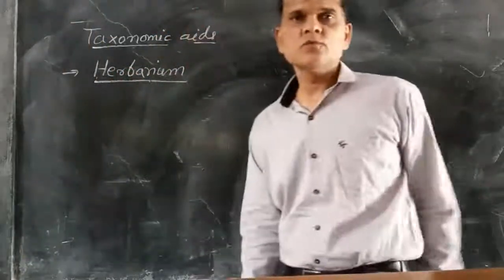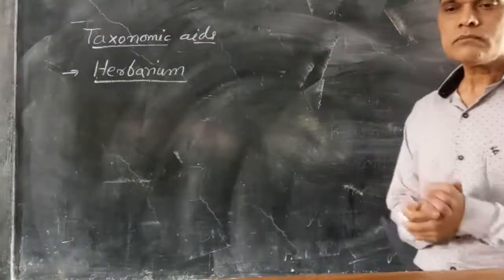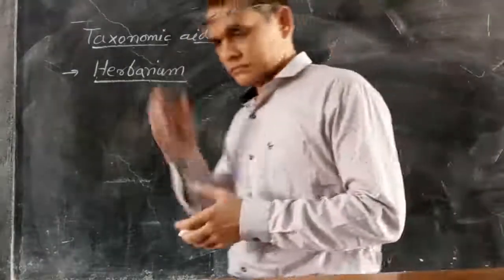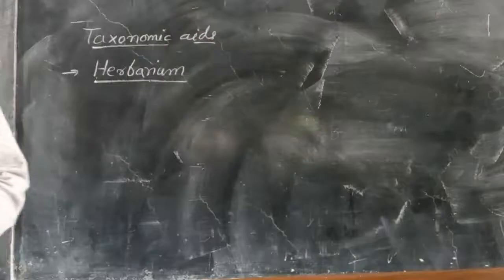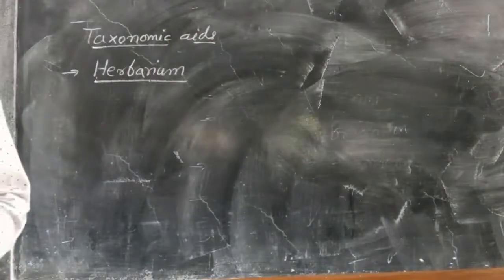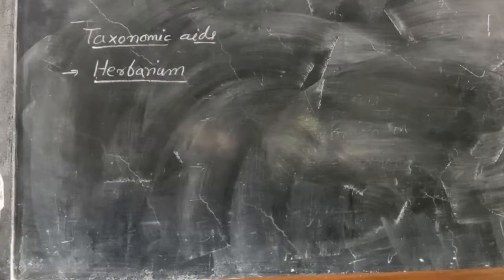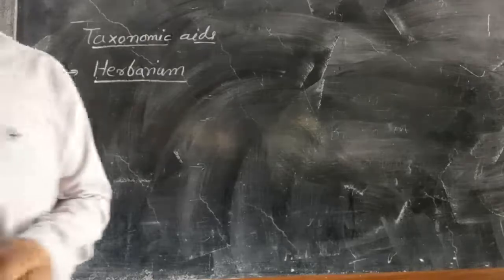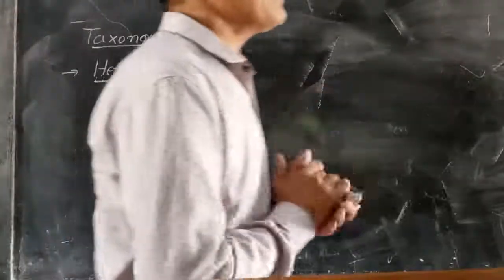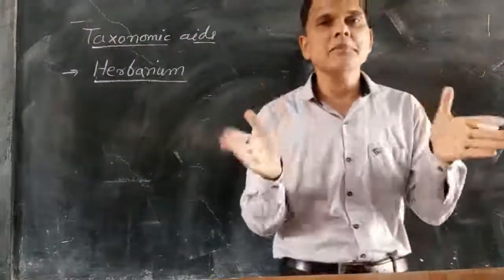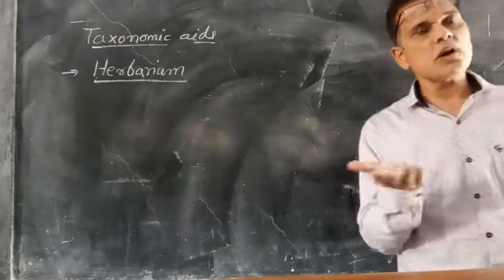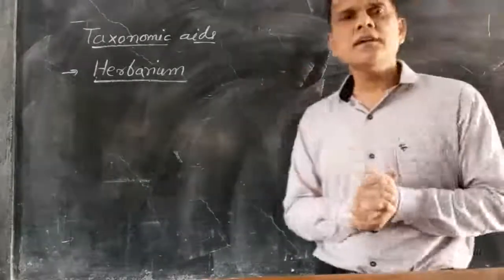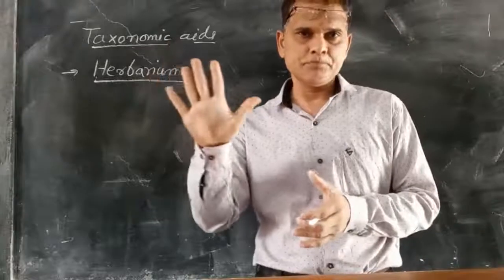Herbarium, what is the herbarium? Herbarium is a storehouse of collected plant specimens, just like a library. A library is the storehouse where all the different types of books are placed.